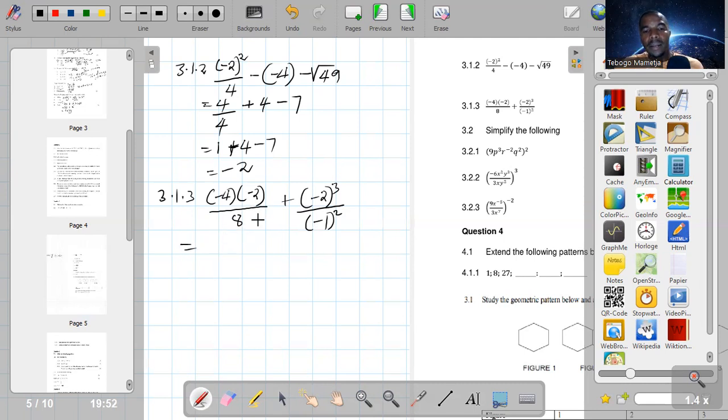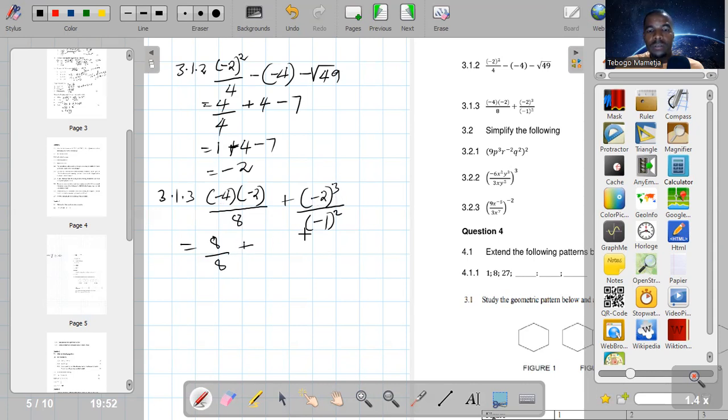Okay, brackets. Remember brackets first, then exponents and surds. And brackets with exponents and surds, they can be worked out simultaneously. So we can start with this one, negative 4 times negative 2, which is positive. Negative number times a negative number is going to be positive, which is positive 8 over 8. So this is 8 over this 8, then plus.